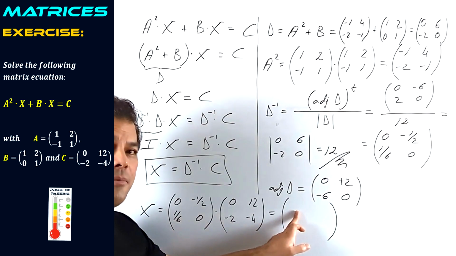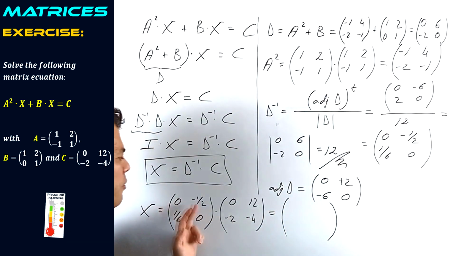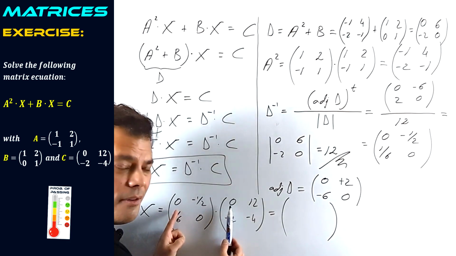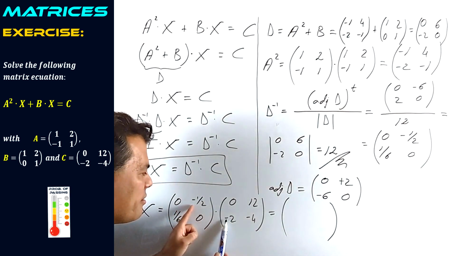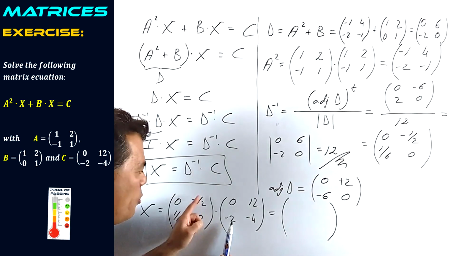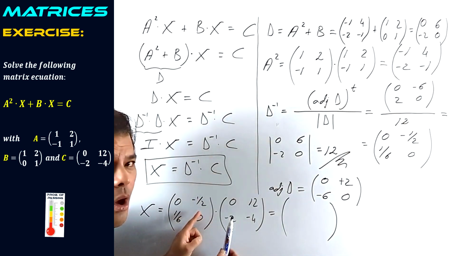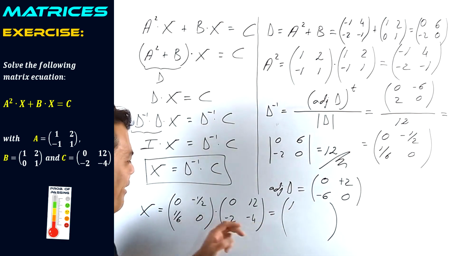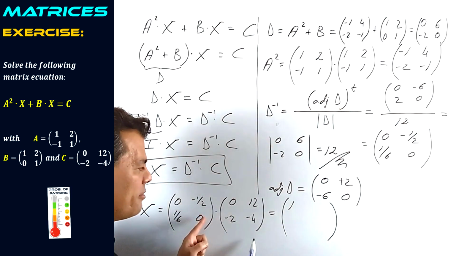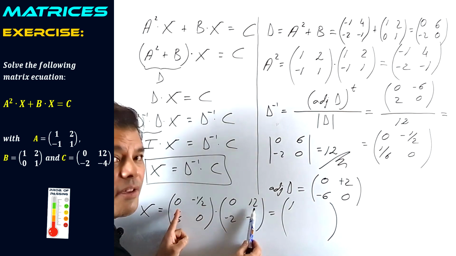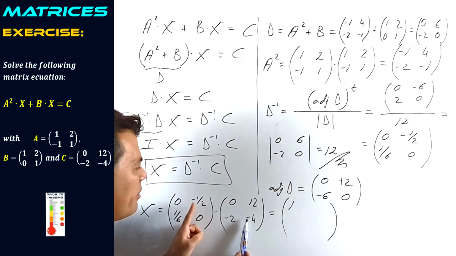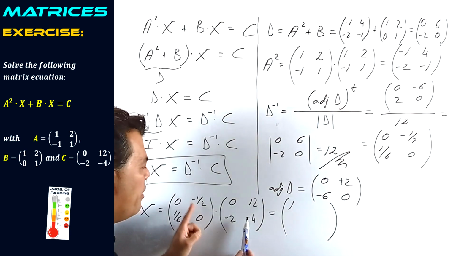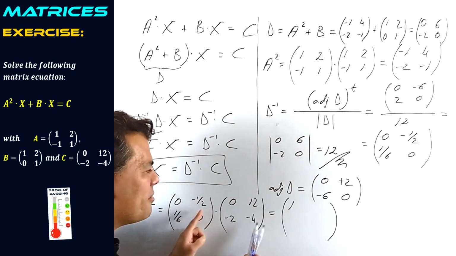And the first position is row 1, column 1: 0 times 0 is 0, plus 1/2 times 2 is 1. Second position, row 1, column 2: 0 times 12 is 0, and negative 1/2 times negative 4 is plus 2.